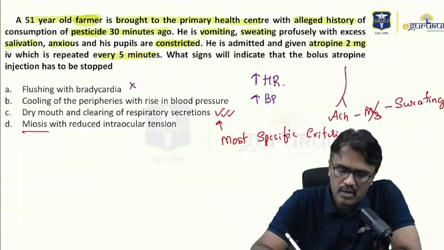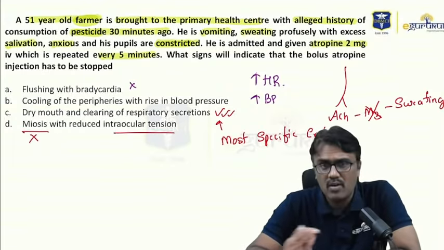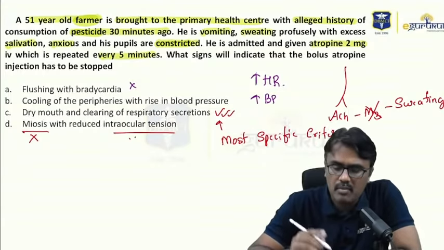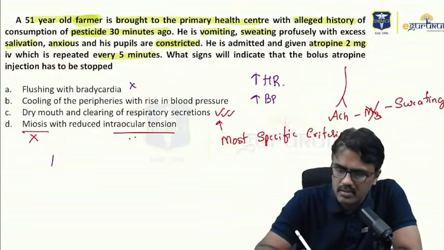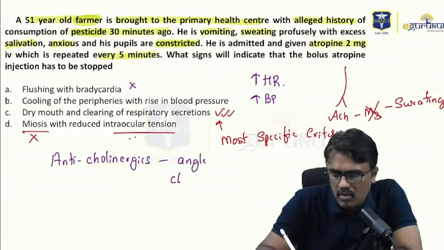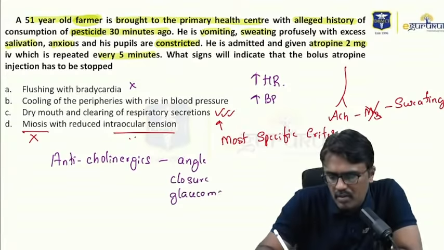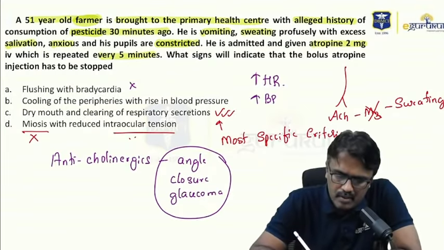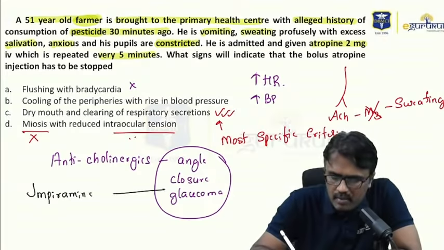Now, meiosis with reduced intraocular tension, meiosis is not caused by this. Atropine causes mydriasis. Remember, anticholinergic drugs should not be used in angle closure glaucoma. It's a very important point they have asked repeatedly. So atropine cannot be used in angle closure glaucoma. Not only that, BPH in elderly. My question to you all, can we use imipramine in angle closure glaucoma? Anyone? Can you answer this?